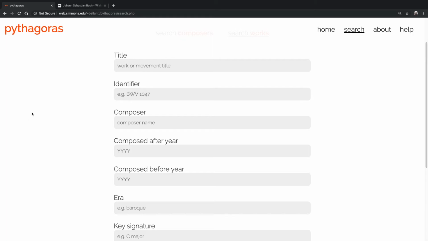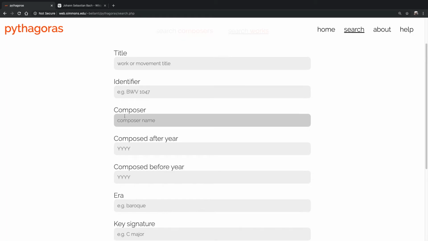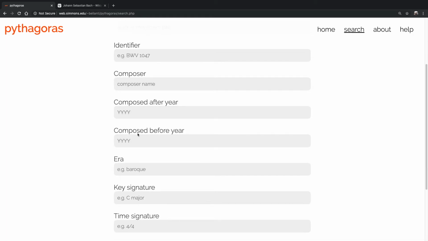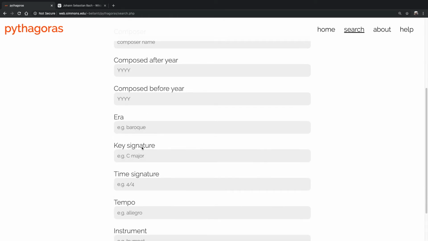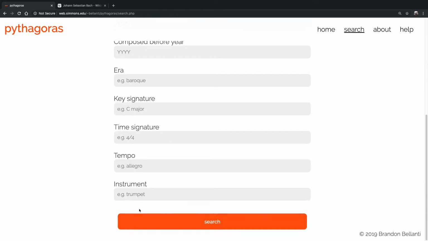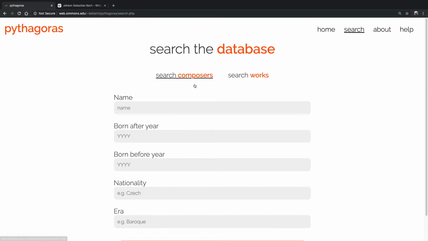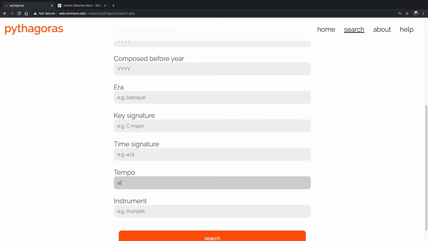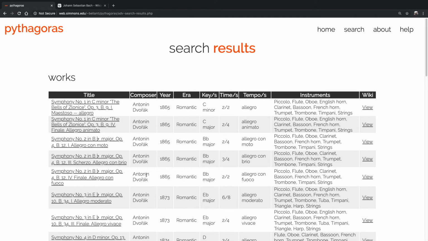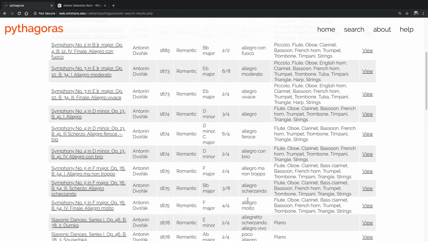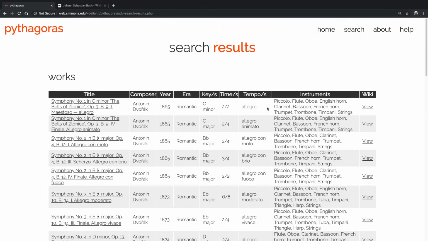There's a lot of fields here. You can search the title, the identifier, composer, composed after or before a certain year, again the era, or a time signature or key signature. This will match any kind of partial matches. So if I look for Allegro, I'll also return Allegro vivace, Allegro feroce, brio, molto, scherzando, all of these different results. Same thing for instruments.